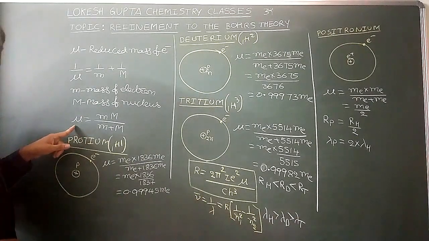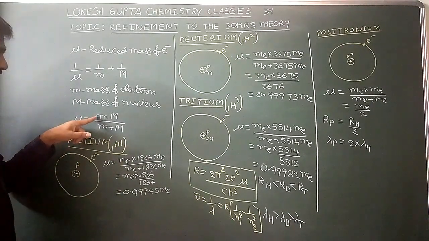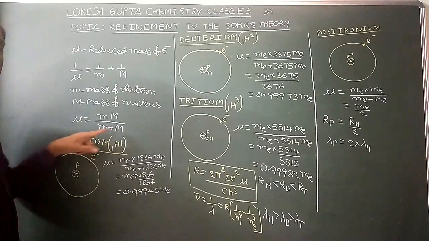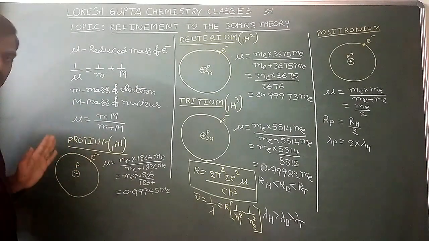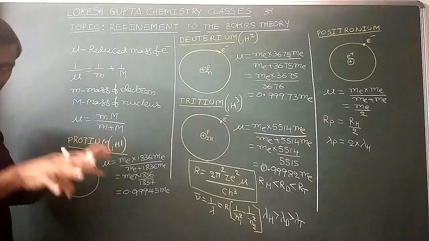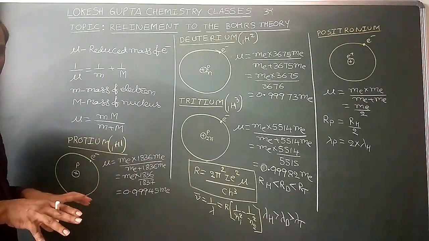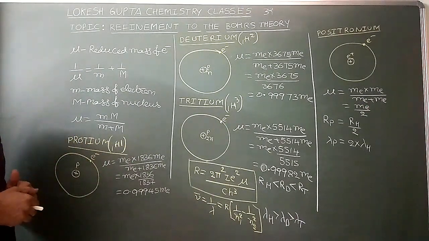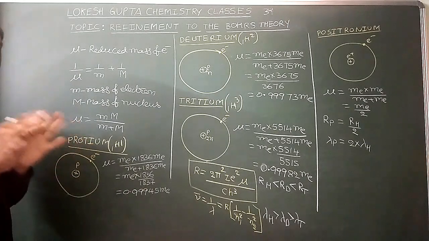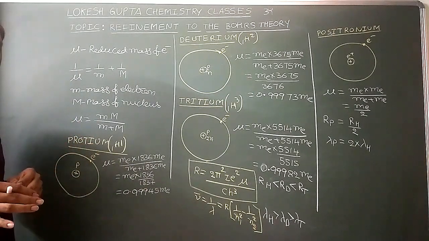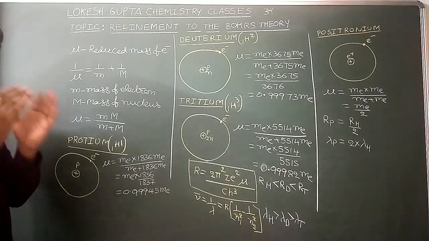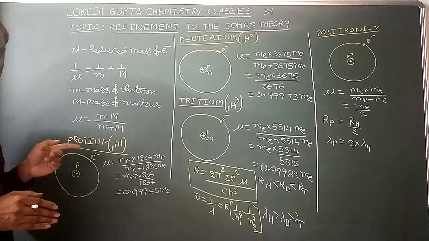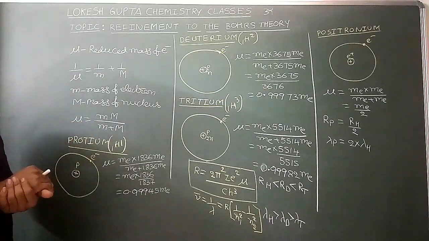Therefore, the reduced mass of the electron equals mass of the electron into mass of the nucleus by mass of electron plus mass of the nucleus. So it is the reduced mass of the electron, the effective mass of the electron in the atom. But as per Bohr's theory, we took the rest mass of the electron only. So in all the formulae, energy of electron in nth orbit, radius of the nth orbit, Rydberg's constant, in place of the mass of electron, we have to substitute the reduced mass of electron. Then we get exact values.